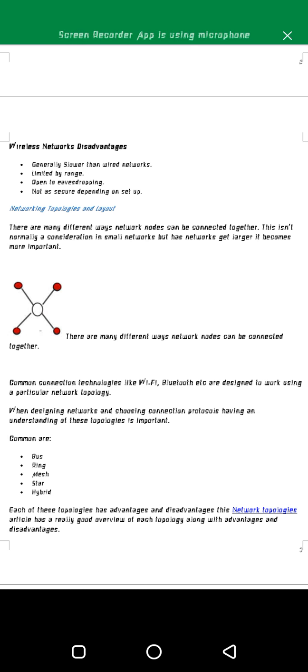They can reach 10 meters, 50 meters, but the longer the distance, the harder it is for someone to access this network. And it will be very weak in comparison to wired networks. If a wireless access point is very far, the signal becomes weak, which makes it very, very slow when accessing it.